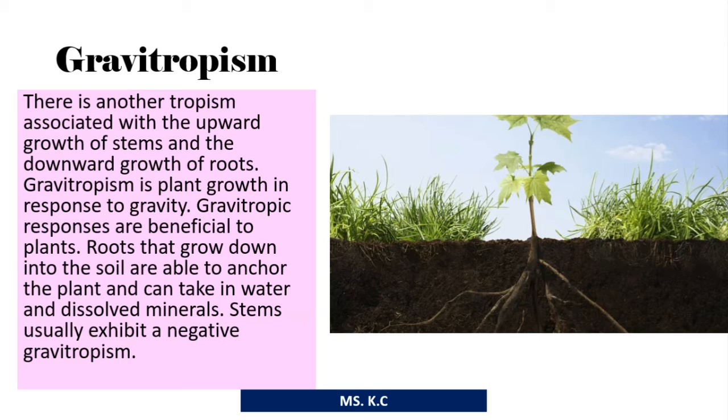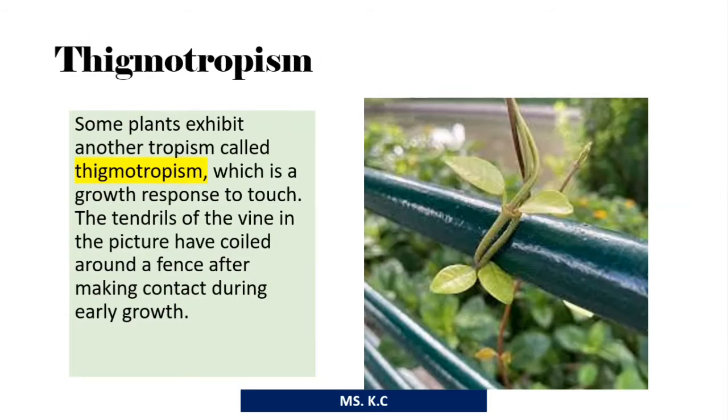Gravitropism. There is another tropism associated with the upward growth of stems and the downward growth of roots. Gravitropism is plant growth in response to gravity. Gravitropic responses are beneficial to plants. Roots that grow down into the soil are able to anchor the plant and can take in water and dissolved minerals. Stems usually exhibit a negative gravitropism.